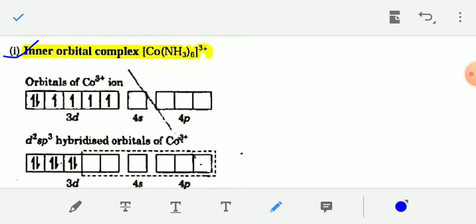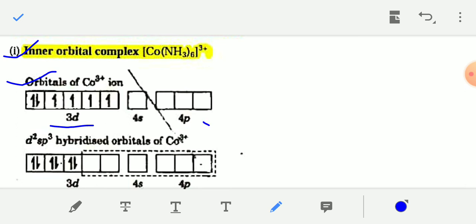The outermost electronic configuration is 3d7 4s2. But in this complex, cobalt is present as a +3 ion. So the electronic configuration of Co3+ is 3d6 4s0. Cobalt in the +3 oxidation state has an electronic configuration like 3d6 4s0.